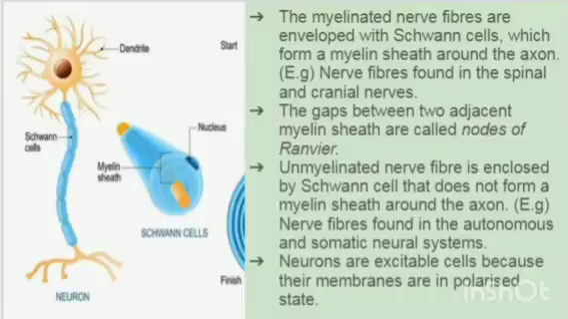The gaps between two adjacent myelin sheaths are called nodes of Ranvier, and the neurons are excitable cells because their membranes are in the polarized state.